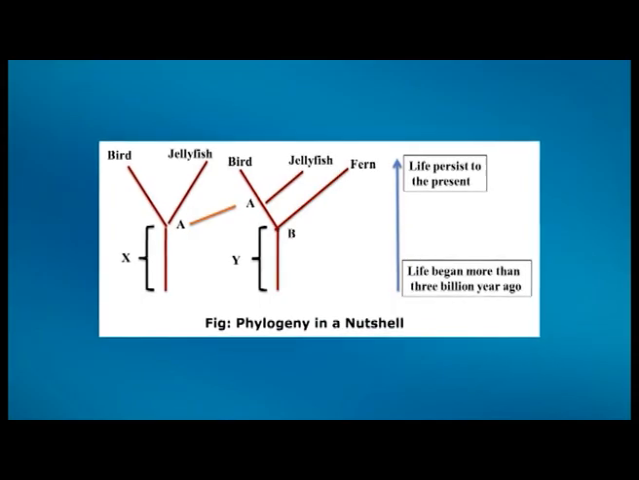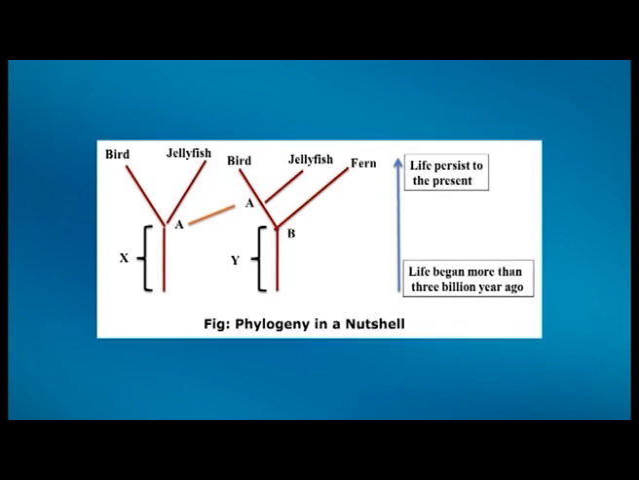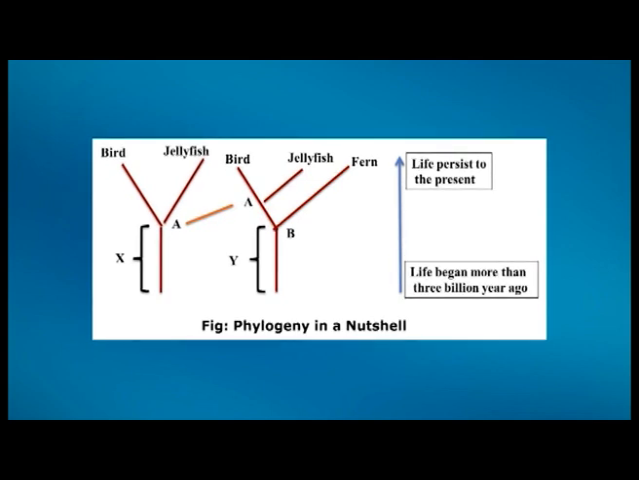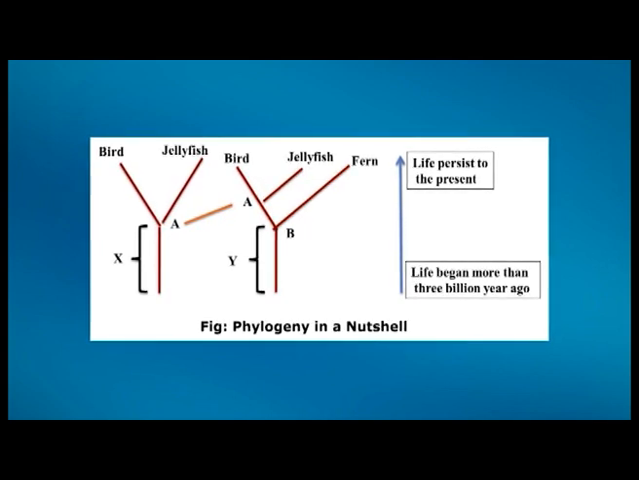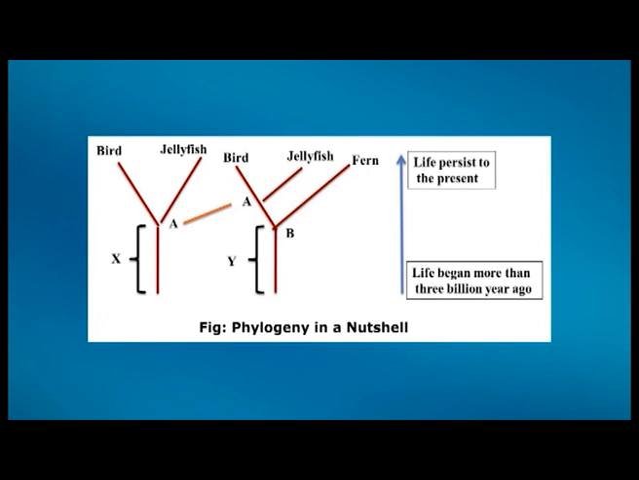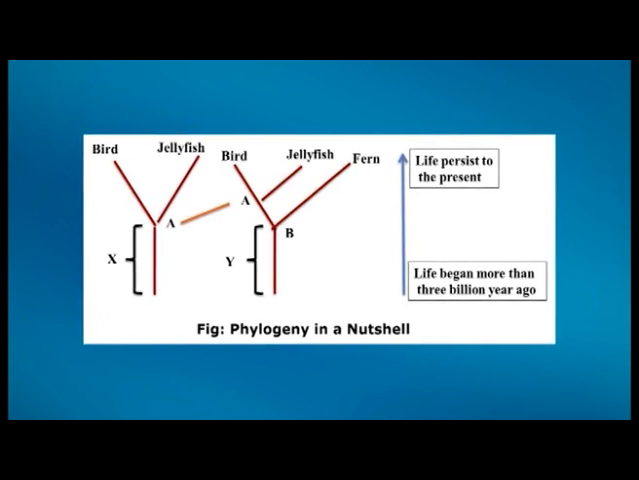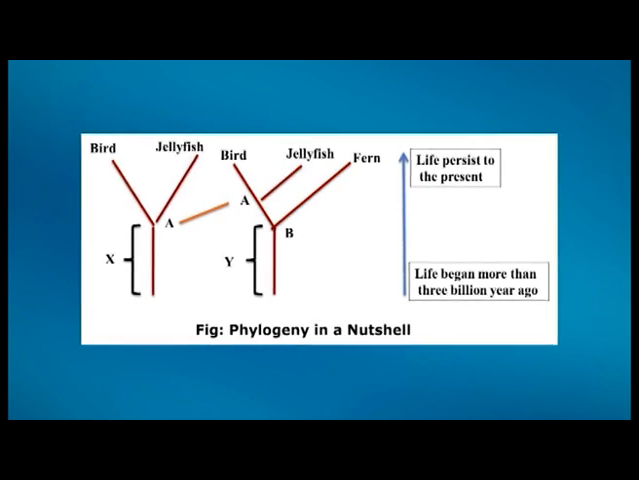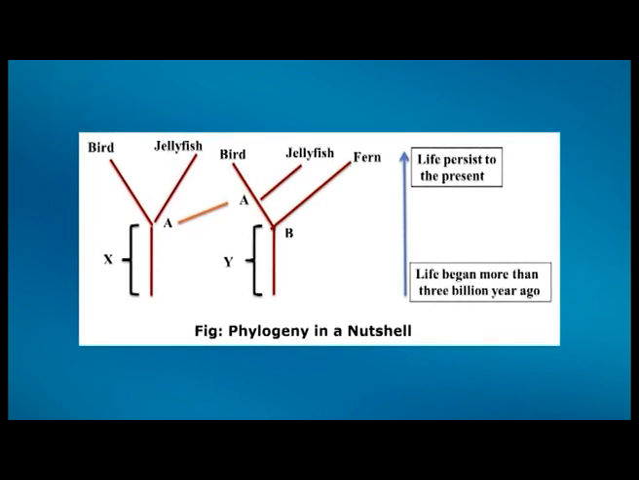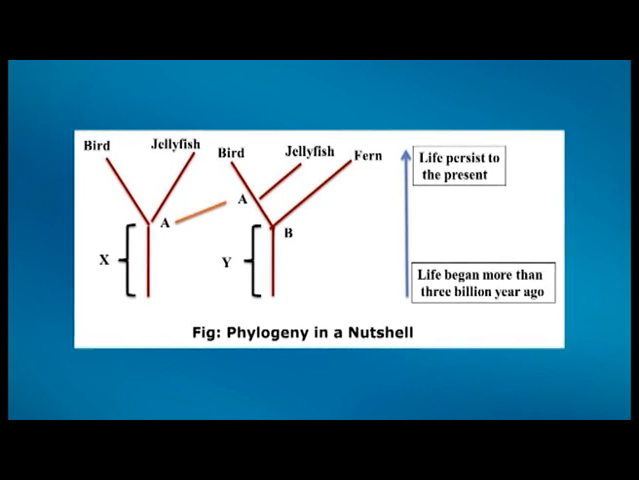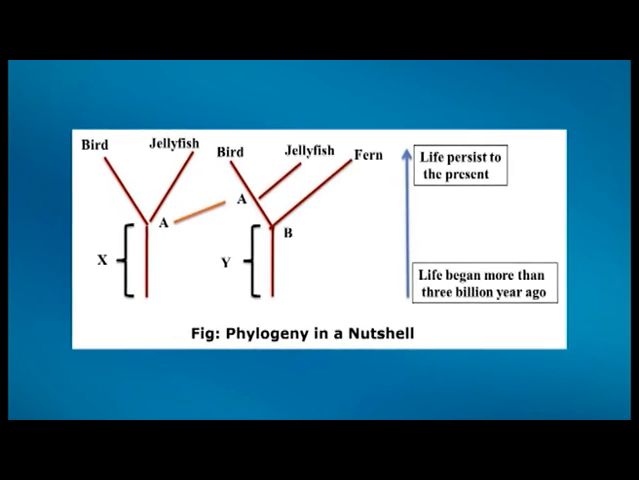In the second example, if you see figure 8, phylogeny in a nutshell, this tree represents life that began more than 3 billion years ago and life persists to the present. In this tree, A shows the most recent common ancestor of the bird and jellyfish. In this, X represents the portion of history the bird and the jellyfish share. Their lineages were one during that time.